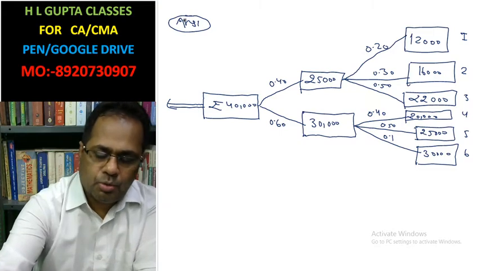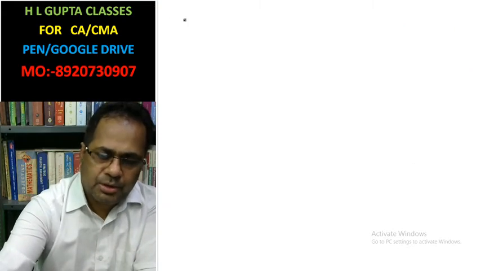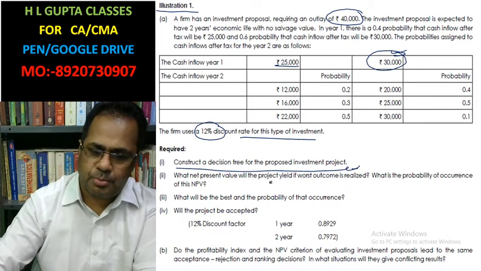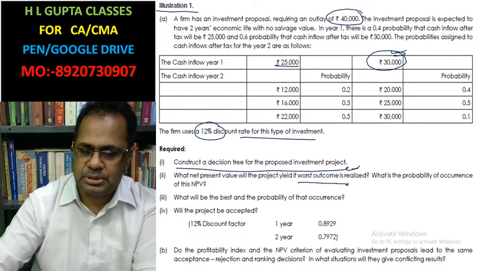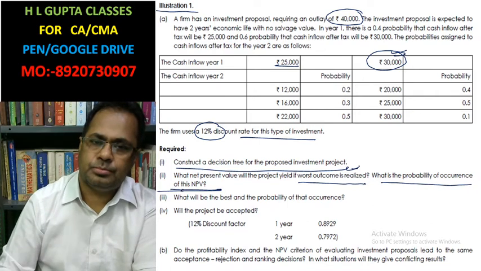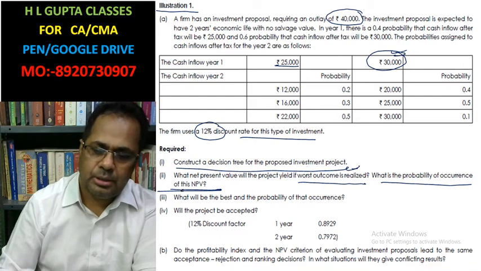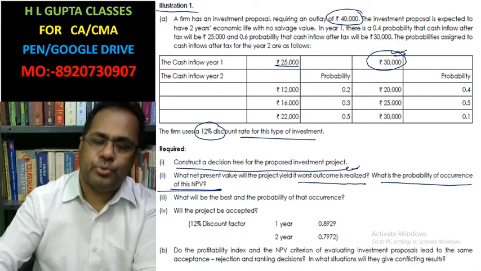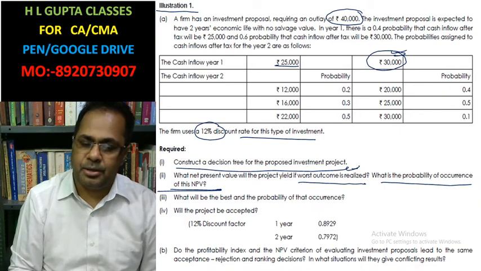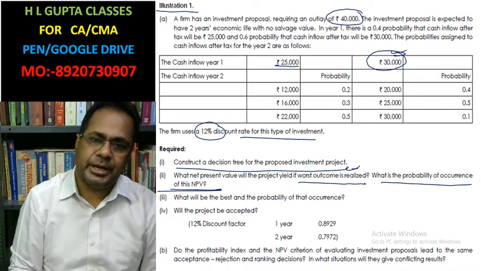Now we need to calculate the net present value of the project, which yields the worst outcomes, and what is the probability of the occurrence of this net present value. So for this you have to find the net present value and joint probability of each path.